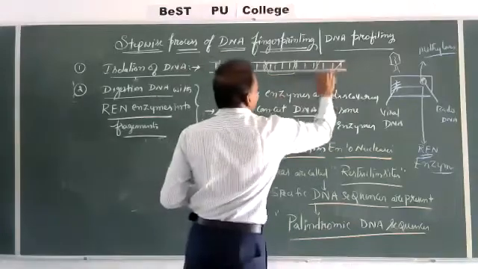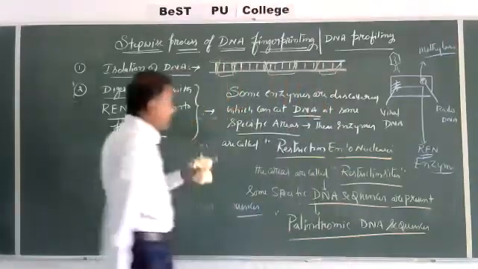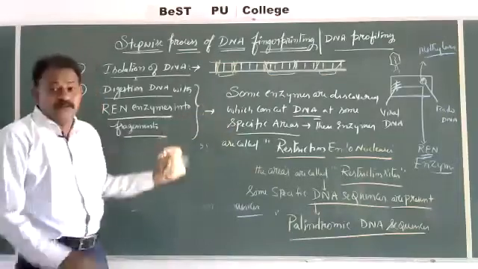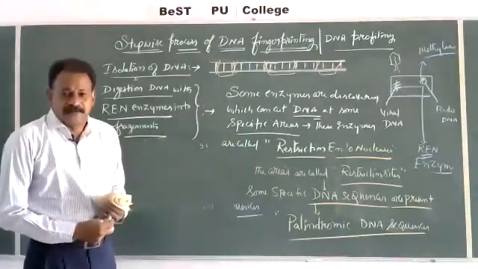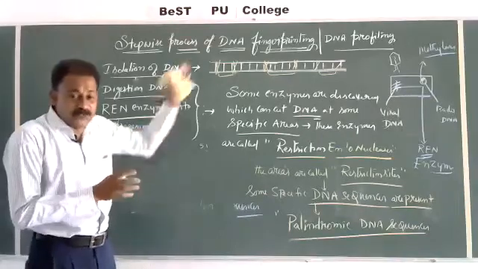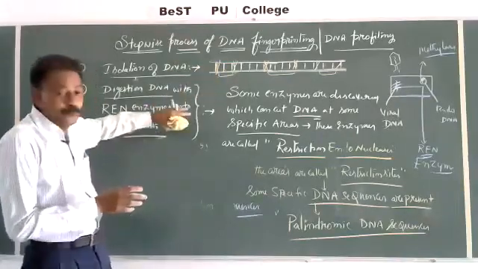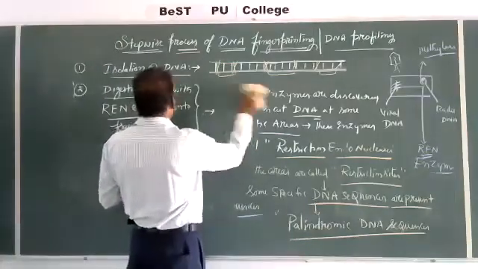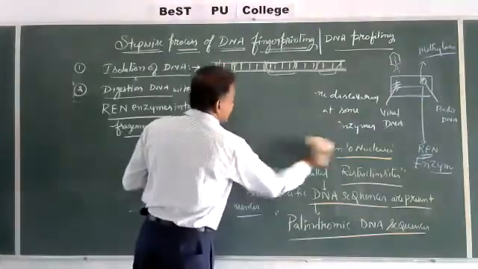Here, here. So these are all various fragments. Enzymes are discovered which can cut the DNA. So various fragments are obtained. DNA which is isolated in the first step is made into pieces, into fragments, which is called digestion with restriction endonuclease enzymes.